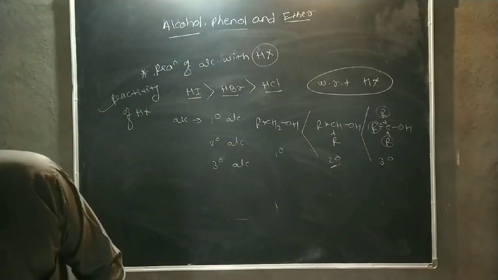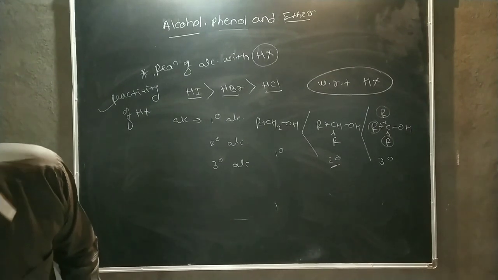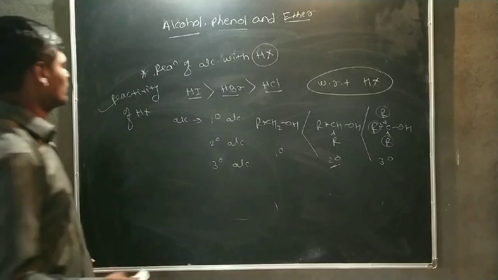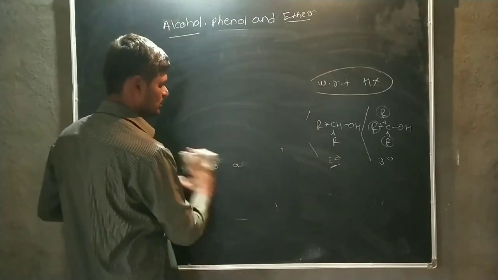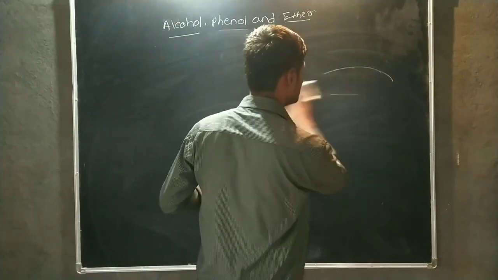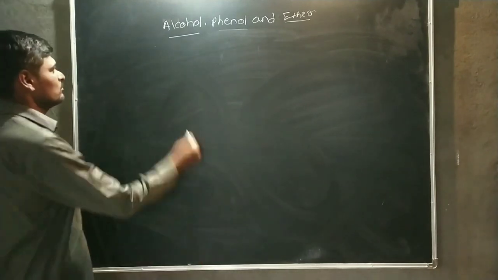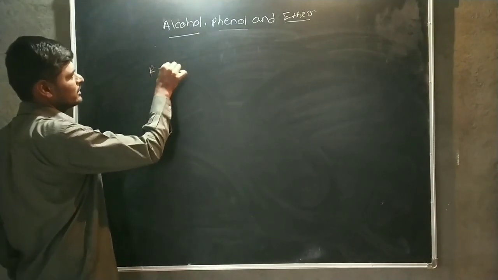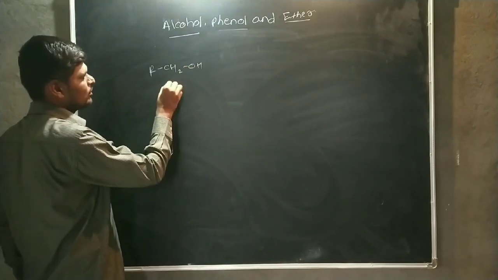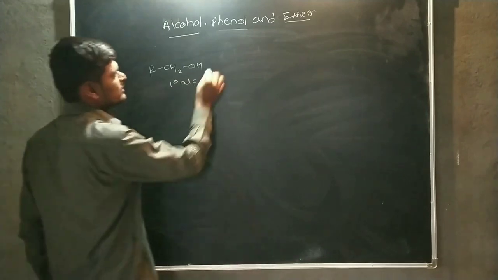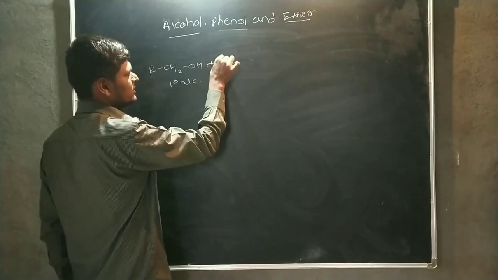Okay, then after that, firstly we consider the reaction of alcohol with HCl. Firstly we consider HCl. Okay. Then we write the general reaction. There is a primary alcohol. Okay. This primary alcohol is reacted with HCl,